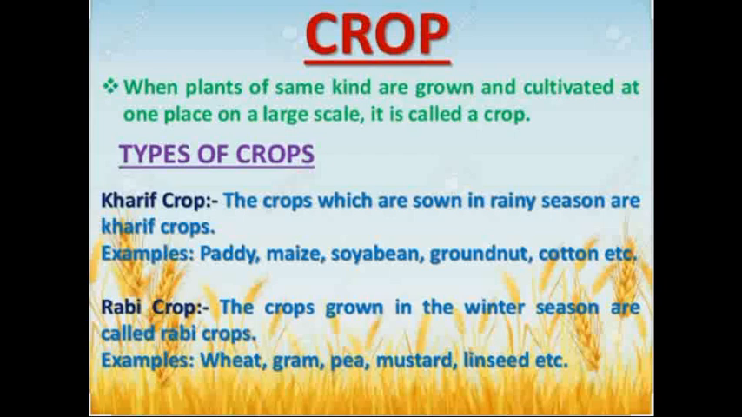And the second type of crop is Rabi crop. That means the crops grown in the winter season. In India, the winter season is generally from October to March. So during these months, the crops can be grown. That type of crops are called Rabi crops. Examples of Rabi crops are wheat, gram, pea, mustard, etc.